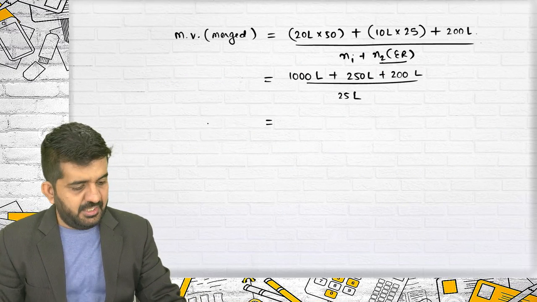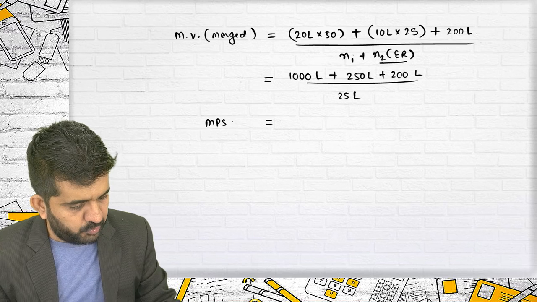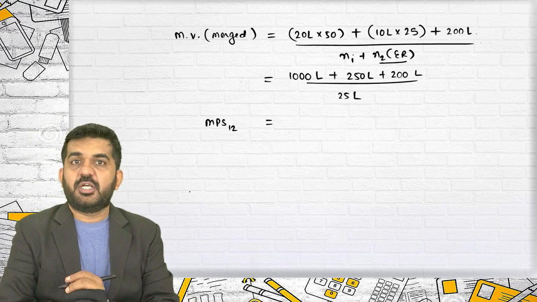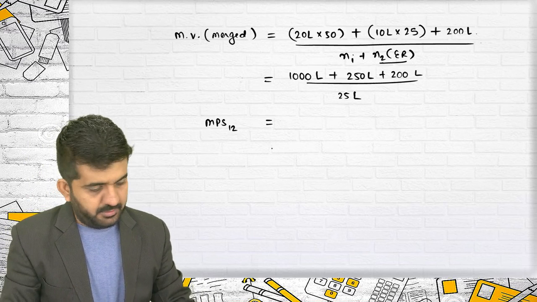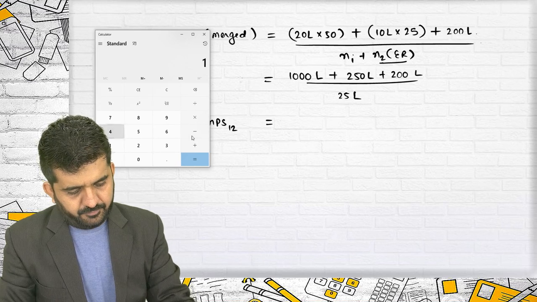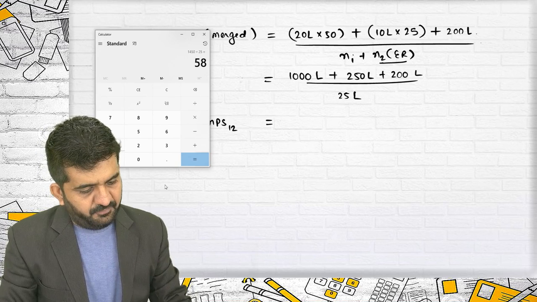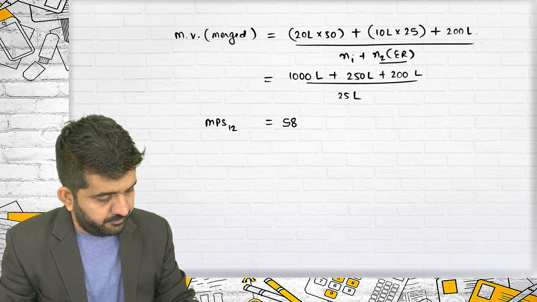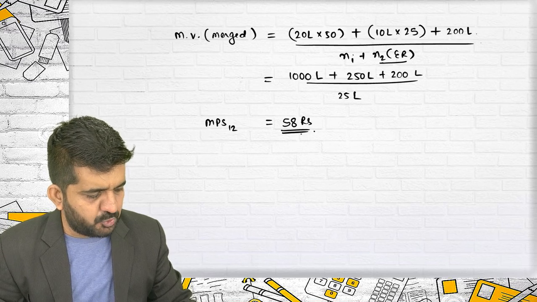This will be MPS 12. MPS 12 is nothing but 1450 divided by 25. It is 58. Sorry, 58 rupees is MPS 12.